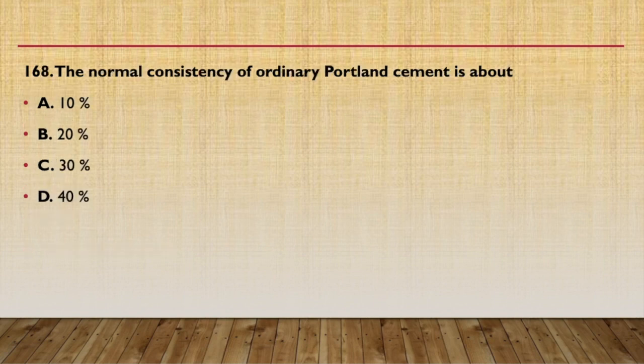Next question, normal consistency of OPC cement is about 10%, 20%, 30%, 40%. Normal consistency of OPC lies in the range from 26 to 33%. Always remember, the answer will be 30%. The average, 30%, will be the normal consistency of OPC.